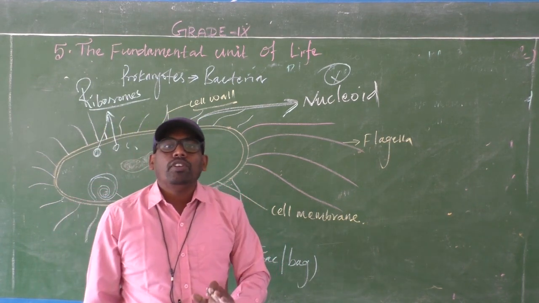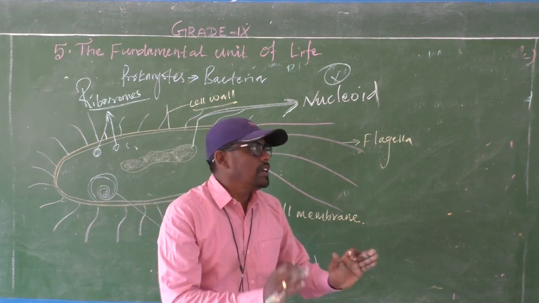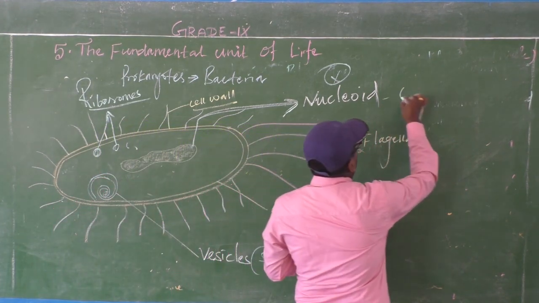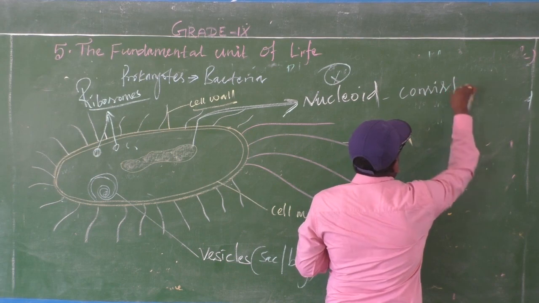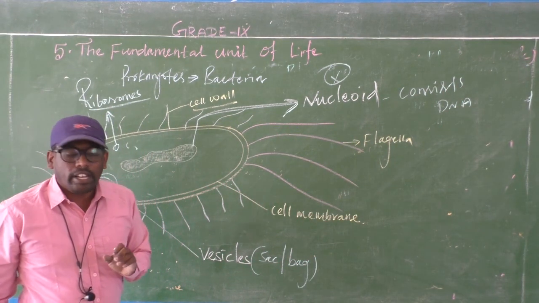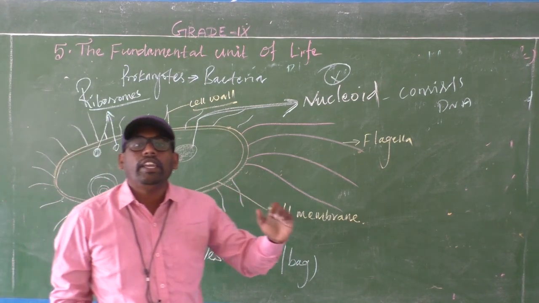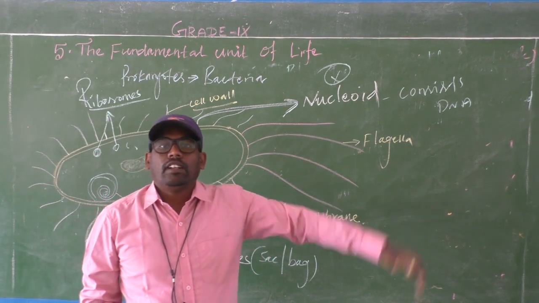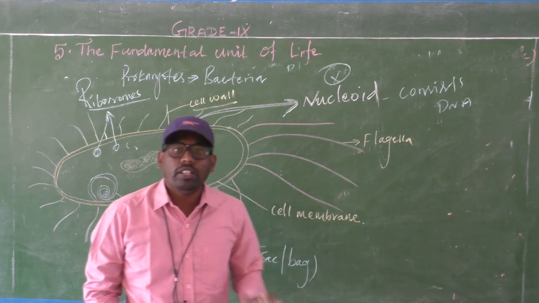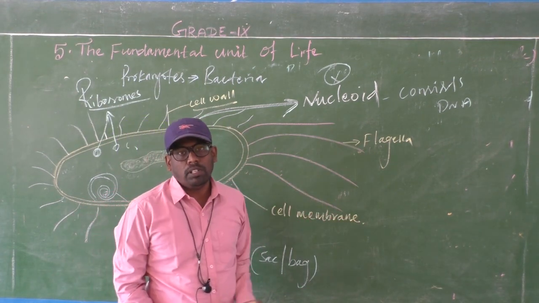What is the role of the nucleus? All the functions are done by this nucleoid, because the nucleoid consists of DNA. Before we discussed that DNA is responsible for the inheritance of characters, carried from one generation to another generation. The same applies here.